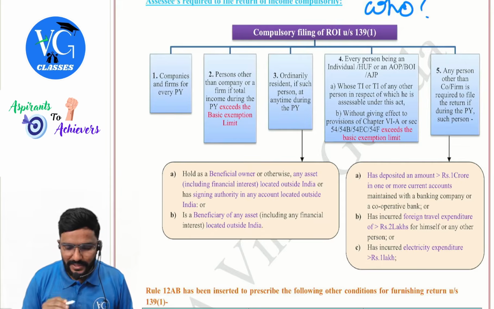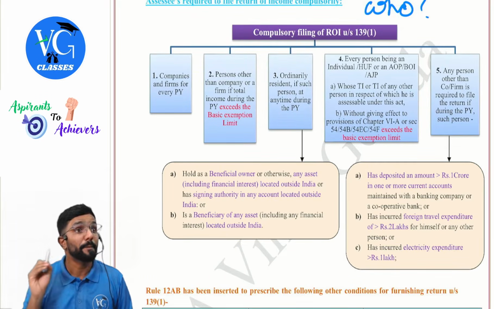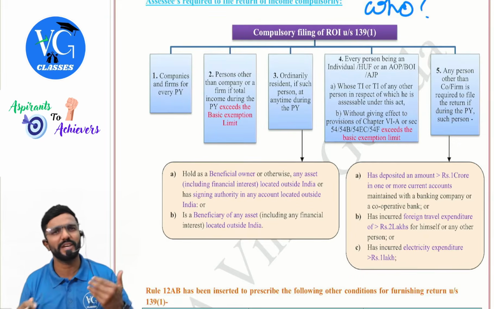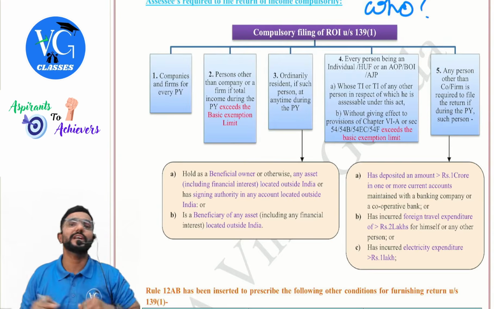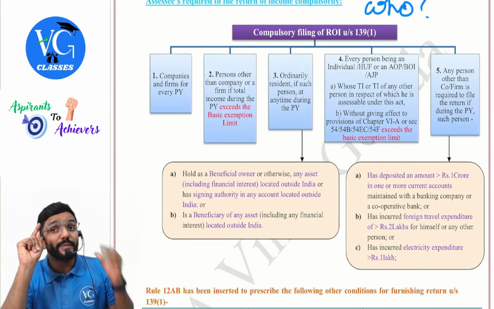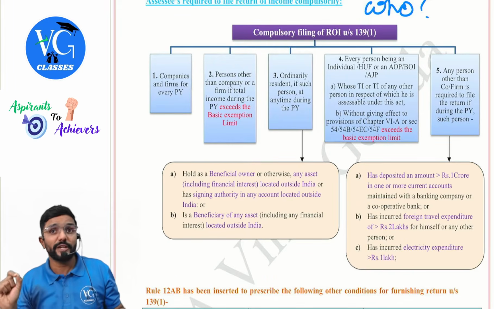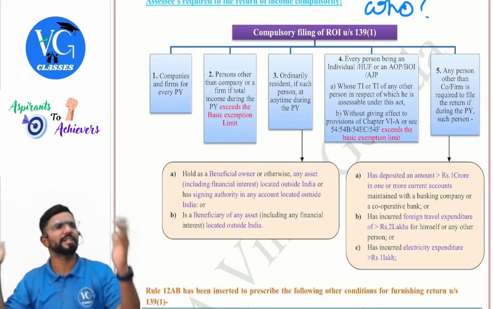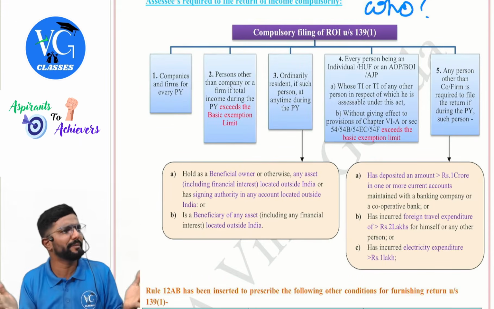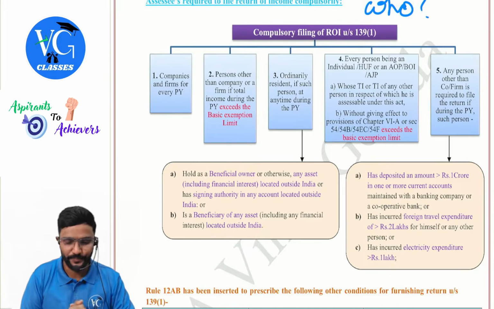Then, persons other than a company or a firm, if total income during the previous year exceeds basic exemption limit, that is whether 2 lakh 50 or 3 lakh or 5 lakh, whatever is applicable for them, they should file the return. Guys, please be careful. If my total income exceeds basic exemption limit, even though I am eligible for a rebate, assume my total income is 4 lakh, 5 lakh, or even under default regime 6 lakh, 6 lakh 50, I am eligible for rebate. Should I file the return? Yes, I should file the returns mandatorily.